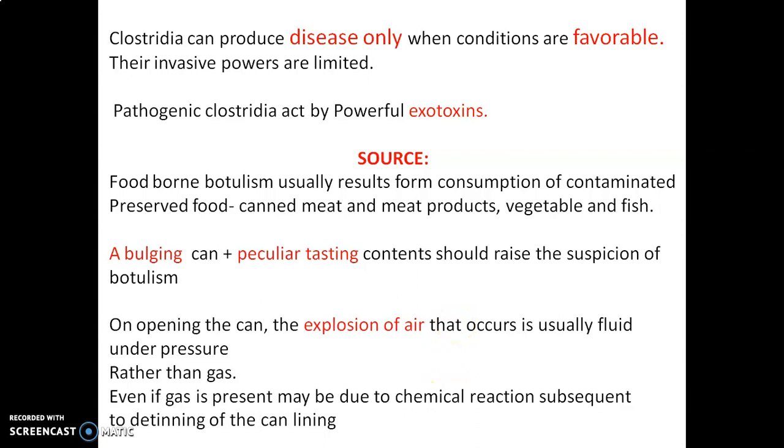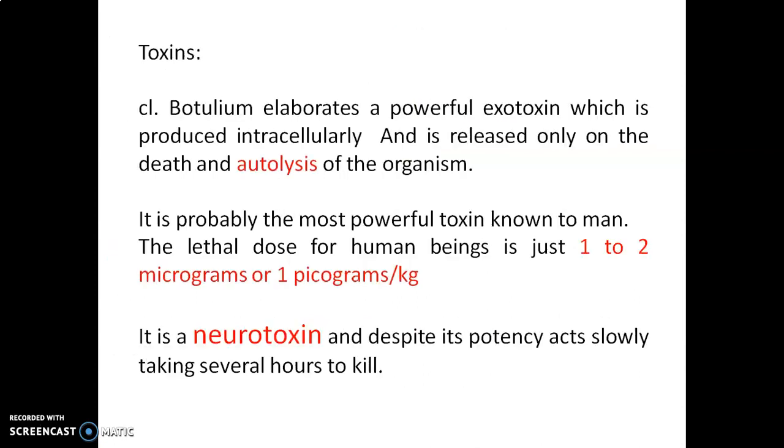Even when opening the can, an explosion of air can be seen, and sometimes fluid can be seen oozing out under pressure from the can. If such things are observed, it is definitely because of Clostridium species. Pressurized fluid can ooze out, but we cannot observe gas moving out. Sometimes gas can be observed, which may happen because of a chemical reaction with detinning of the substances on the can lining. This is how we can identify Clostridium species.